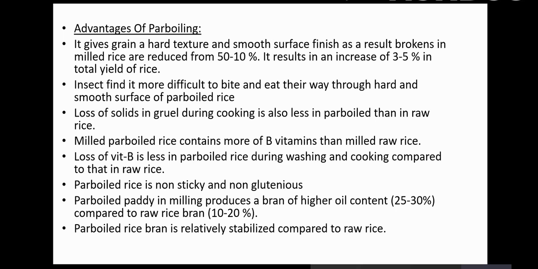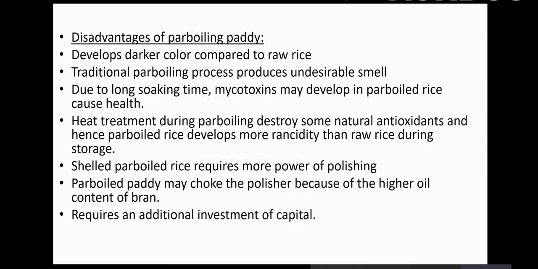Parboiled paddy in milling produces a bran of higher oil content, that is 25 to 35%, compared to raw rice bran, which only gives 10 to 20%. Parboiled rice bran is relatively stable compared to that of raw rice. Why? Because enzymes such as lipase get destroyed or inactivated. There are disadvantages also, like it develops a darker color compared to raw rice. The traditional parboiling process produces an undesirable smell because the oil gets